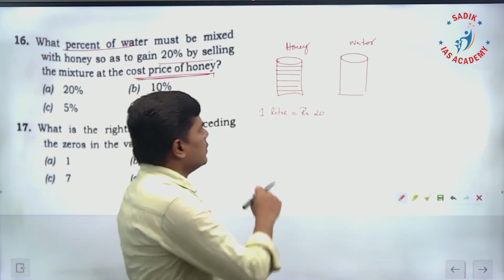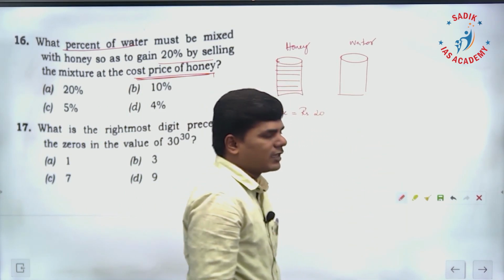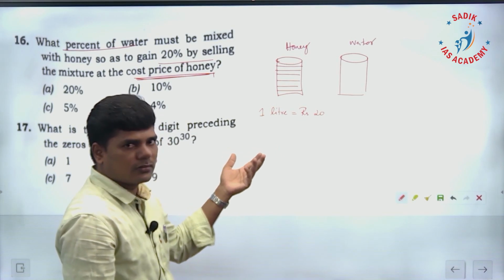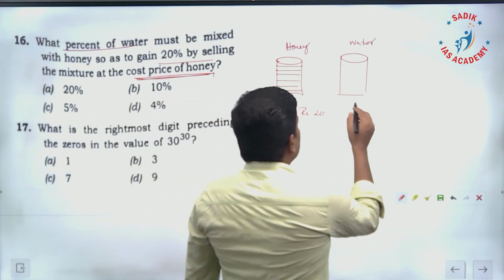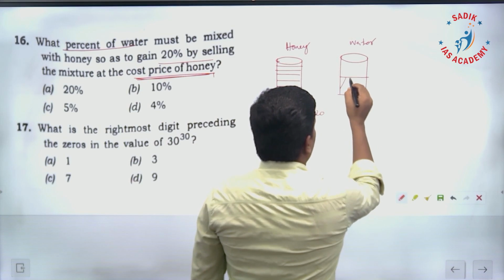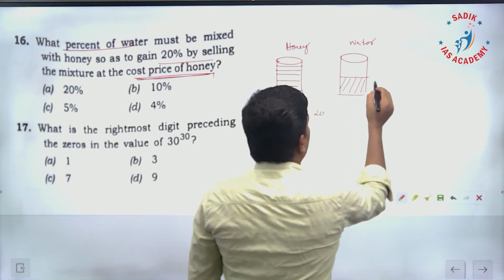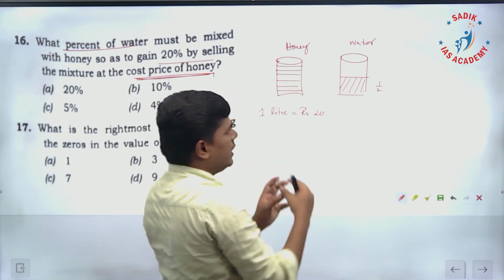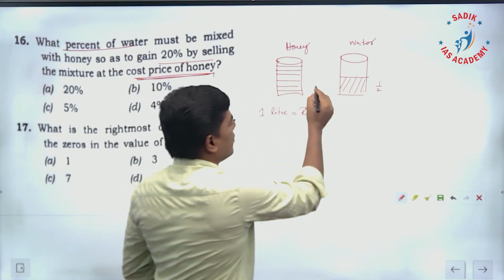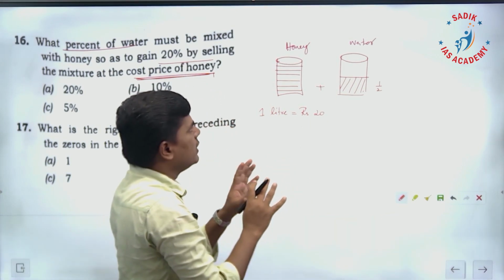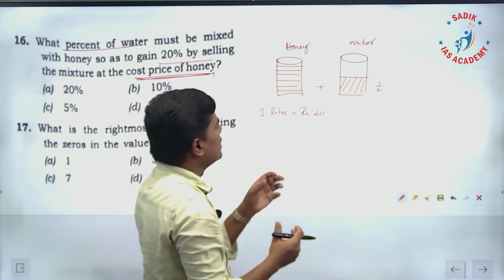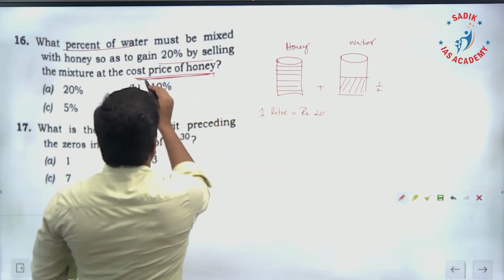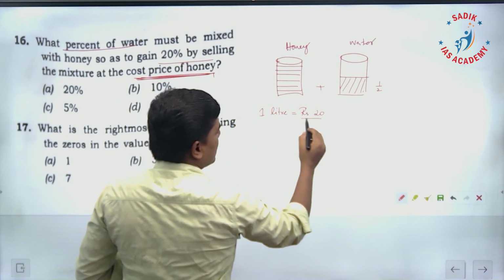In this case, they have given that the cost of water is 0. That's the assumption in this question. So I'll take suppose half liter of water. This is 1 liter. Here I take only half liter of water. I mix with honey. Now I have a mixture of 1.5 liter. Now what I am going to do is sell this 1.5 liter at the cost price of honey.